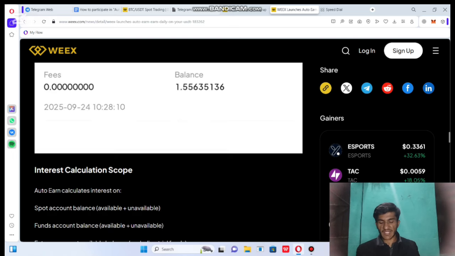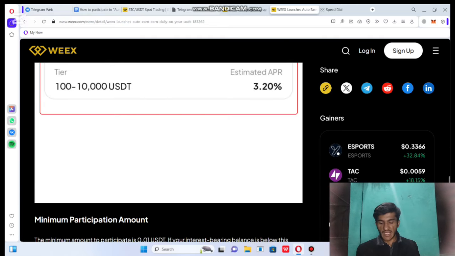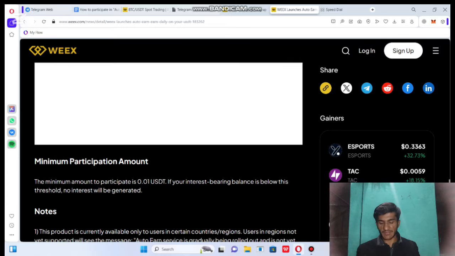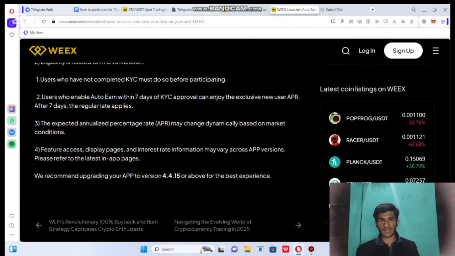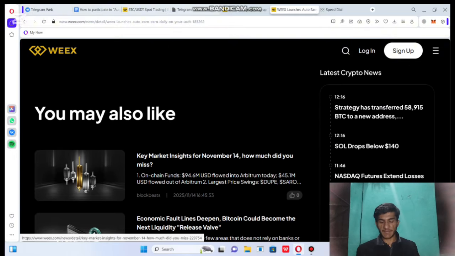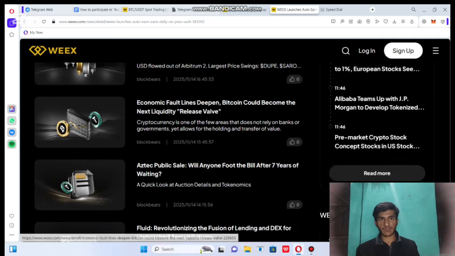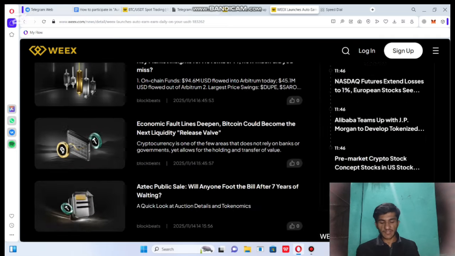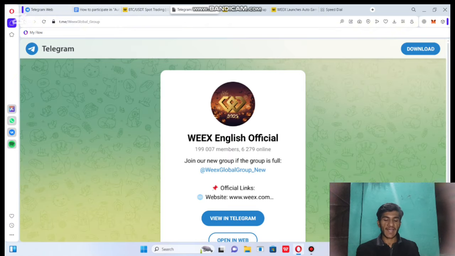Here is the flexible funding transaction, you need to see the interest, and you can also check that Auto Earn is available now. Here is the maximum and minimum principal amount. Here are the details you need to see, and here are the notes you need to check out. You may also like the other details here. Here is the official Telegram community, you can check it out now.